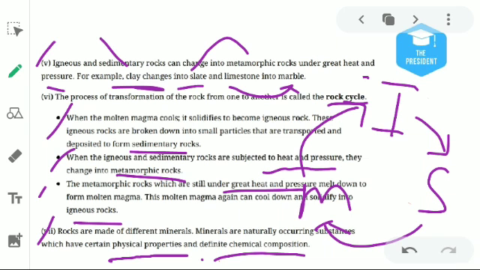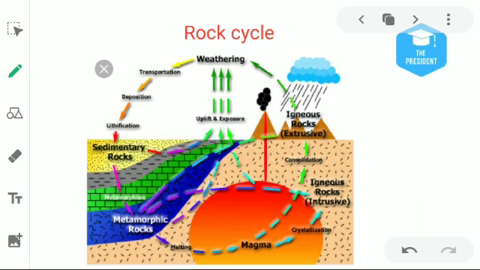If we have an iron stone, an iron ore, and we are trying to extract iron from that ore, that is known as metallic minerals. And if we are extracting coal from the river basins, or petroleum like diesel, petrol, kerosene, these are also minerals, but they are not in the form of metal. That's why they are called non-metallic minerals. Understood?